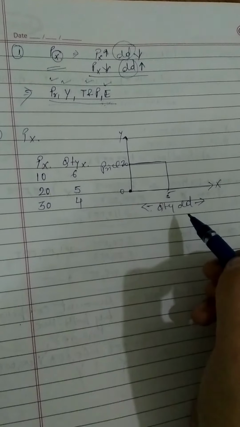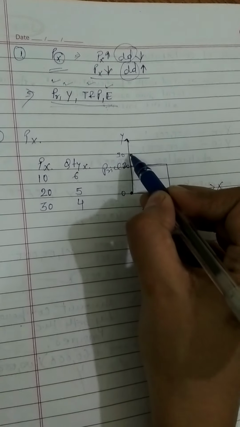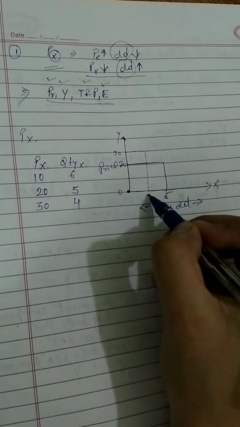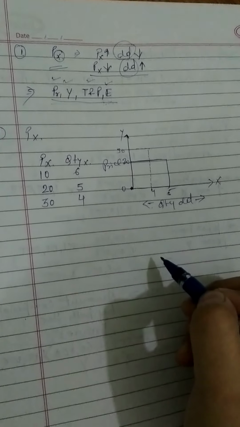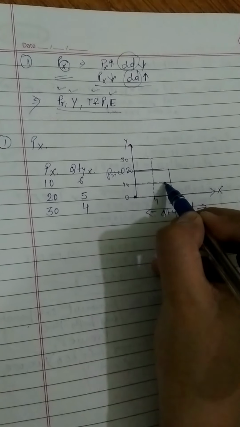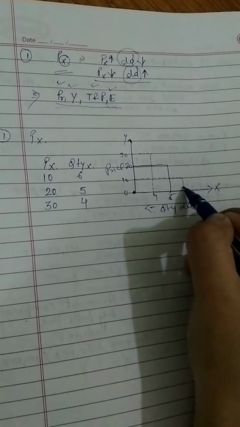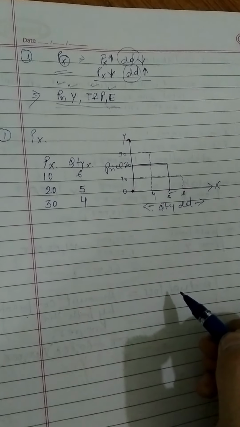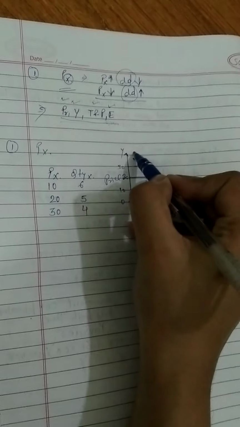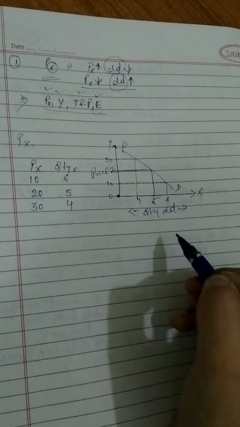When the price increases from 20 to 30, its demand falls from 5 to 4 units. And when the price falls from 20 to 10, its demand increases from 5 to 6 units. So this is the demand curve, downward sloping DD is the demand curve.